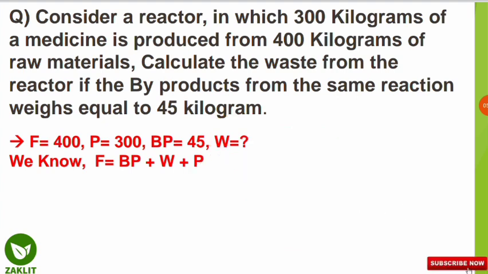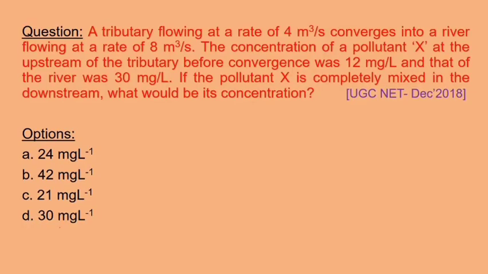So now we will know what kind of different questions are given. The most frequently asked question from this mass balance is for the river and tributaries and the concentration of the material or toxic element. So let's see how they will be solved. Let's see how this question is asked. The question says: a tributary flowing at a rate of 4 meter cube per second converges into a river flowing at a rate of 8 meter cube per second.